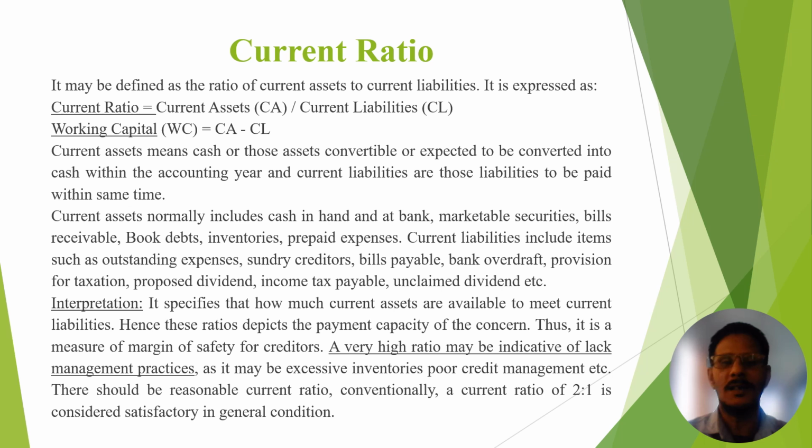If this ratio is very high, it may indicate a lack of management practices, such as excessive inventories, poor credit management, etc. If the ratio is high, it is not good. There should be a reasonable current ratio. Conventionally, the standard ratio is 2:1. It is the significant ratio, 2:1. This is all about the current ratio.